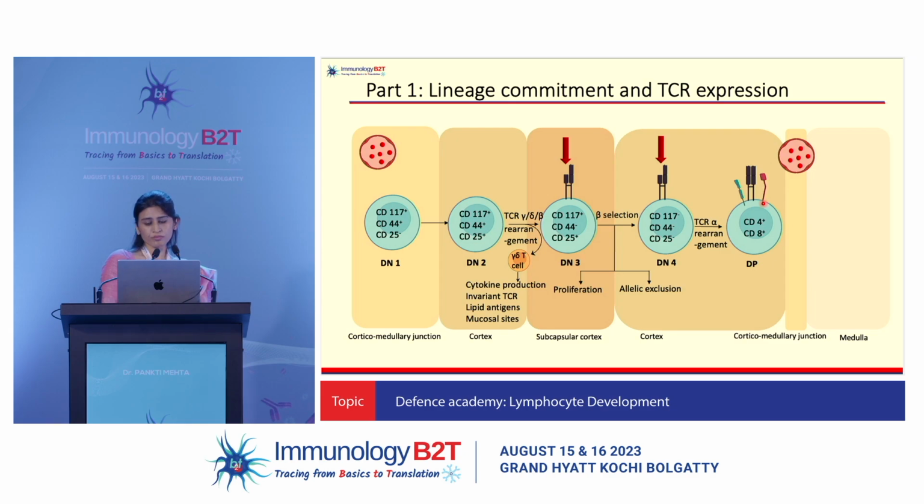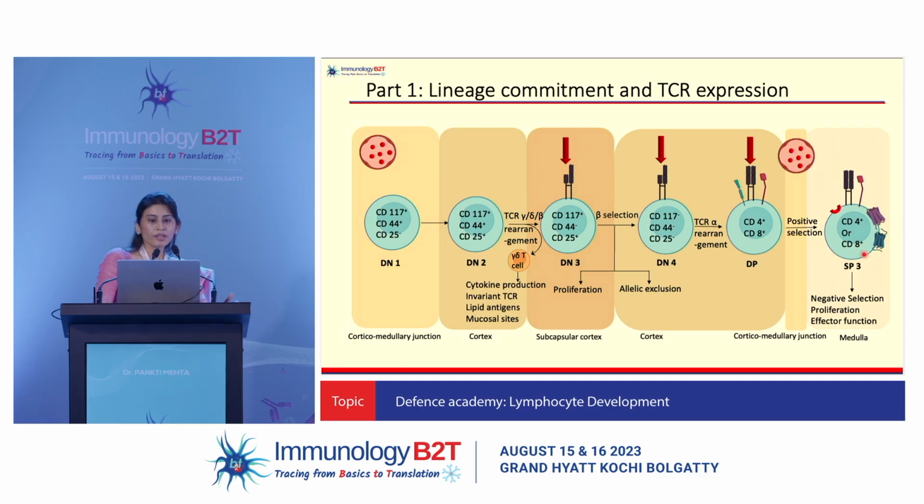Now in the thymus, you have two processes that are happening. Number one is positive selection. So it will interact with the cortical thymic epithelial cells and will get positively selected and then move to the medulla, where the cells will mature into the single positive stage, meet the medullary thymic epithelial cells, and undergo the processes of negative selection to maintain self-tolerance.